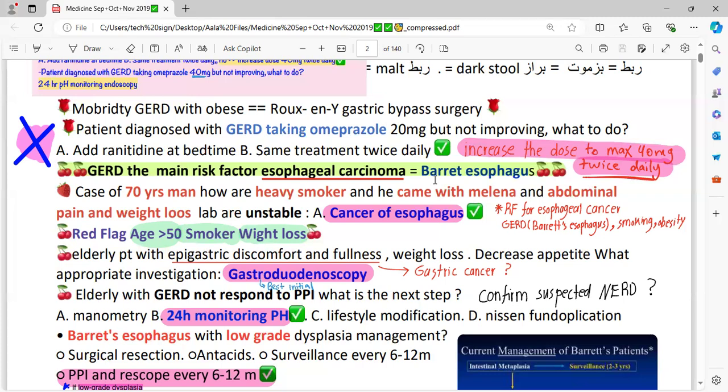It is labeled as initially metaplasia, and then if not on treatment and not responding to the treatment, the patient would have dysplasia. So it would be a risk factor for esophageal carcinoma.